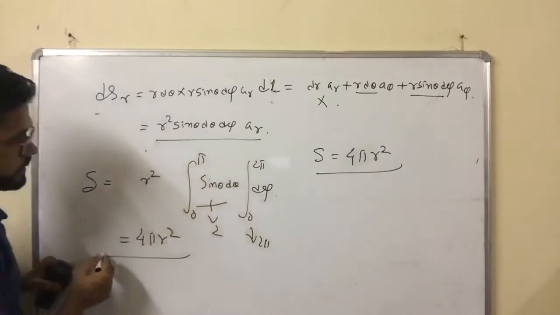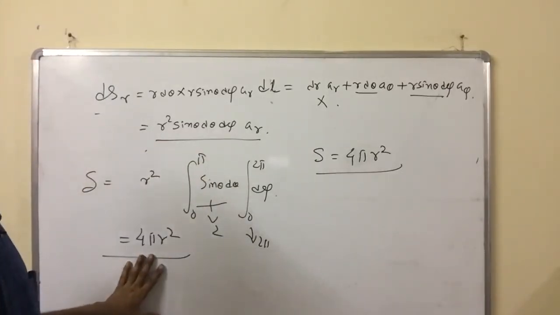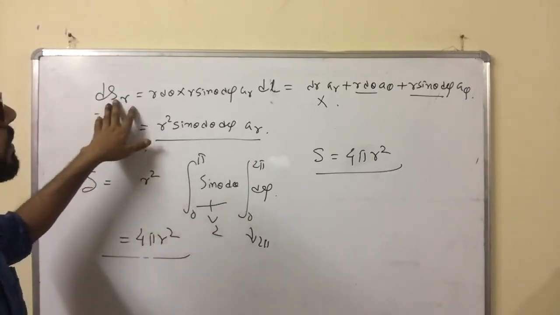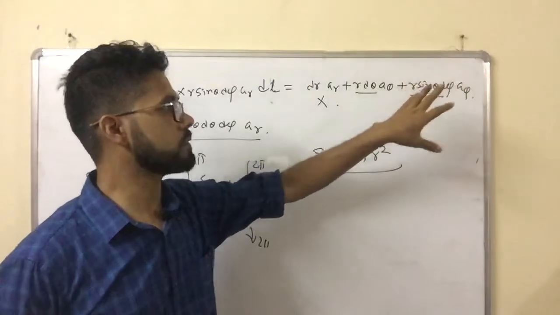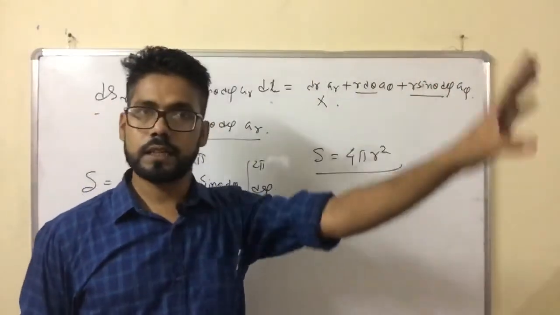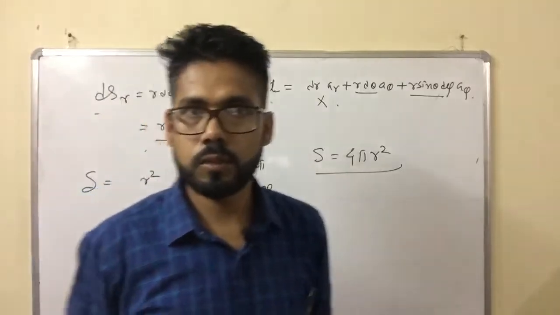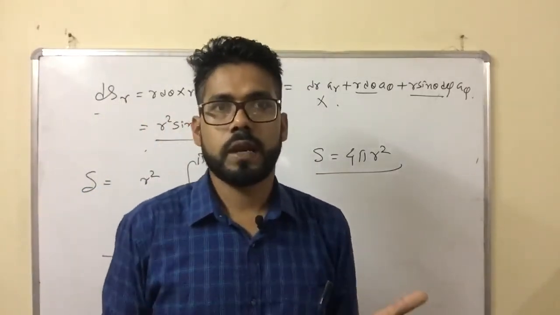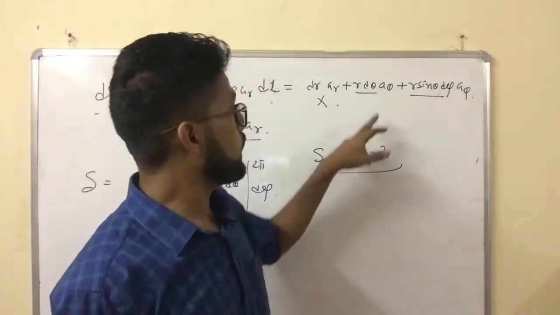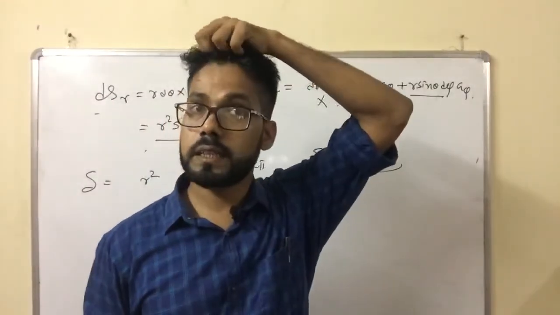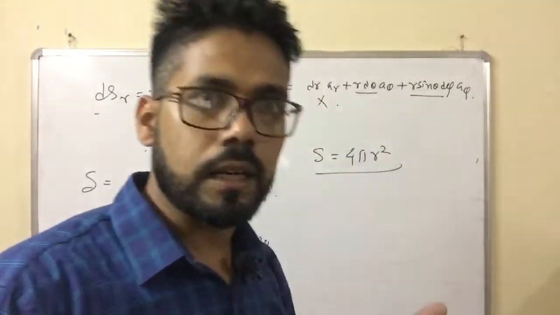So instead of remembering this result, focus on the general formula. You just remember this general equation, and you can find the surface area along the theta direction as well. Sometimes in NET and GATE questions they do not ask for the total flux along the radial direction; they will ask for the total flux along the theta direction. This is how you have to remember it.